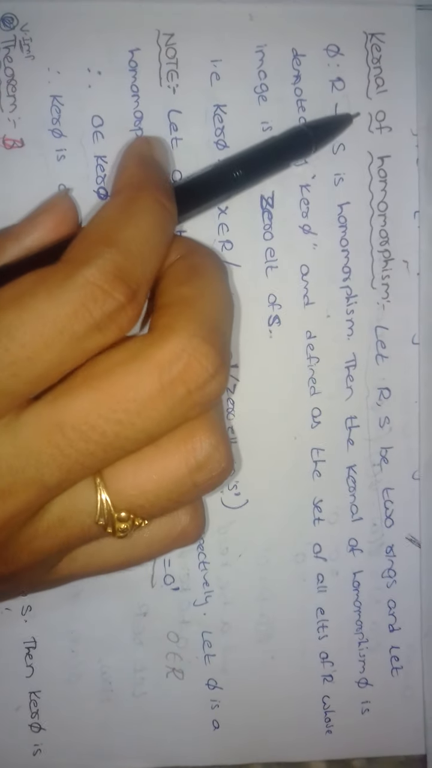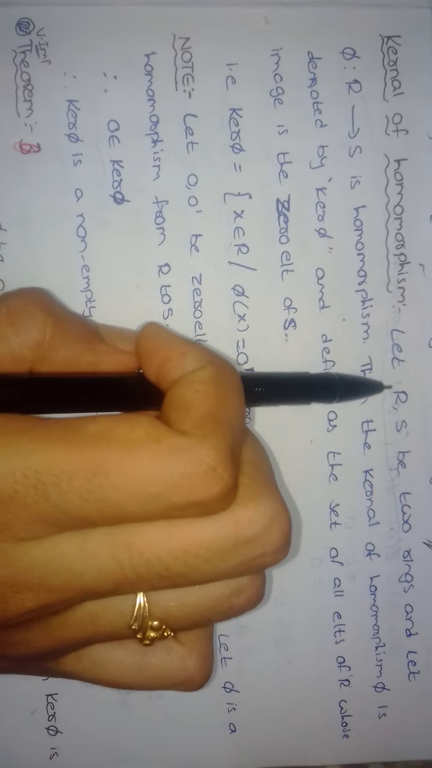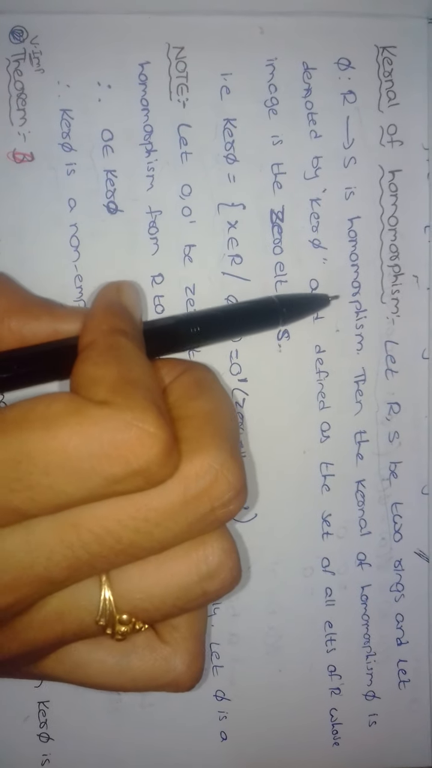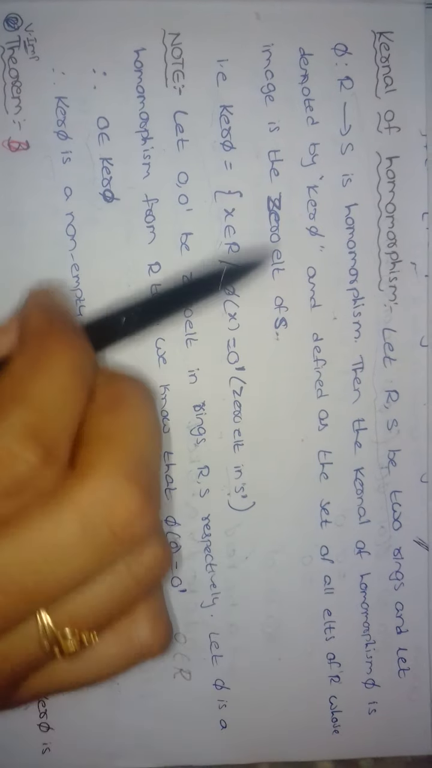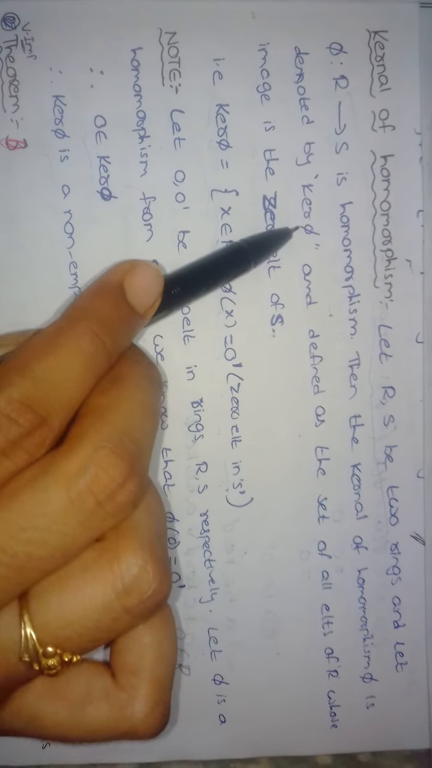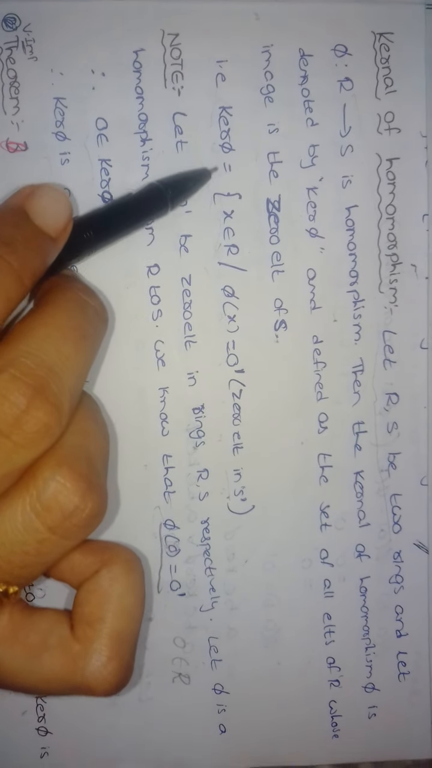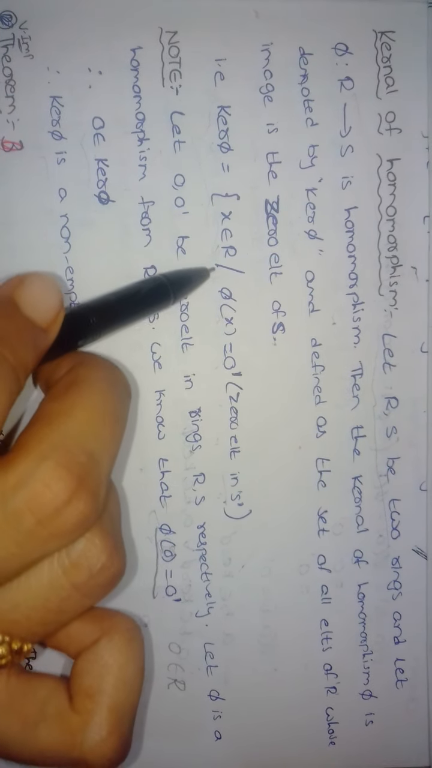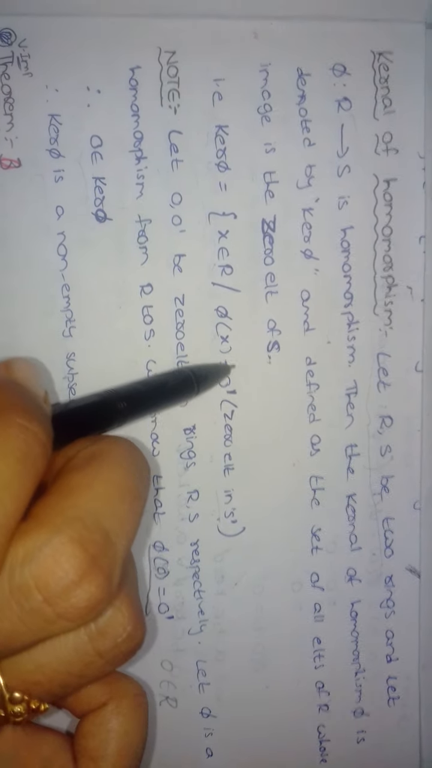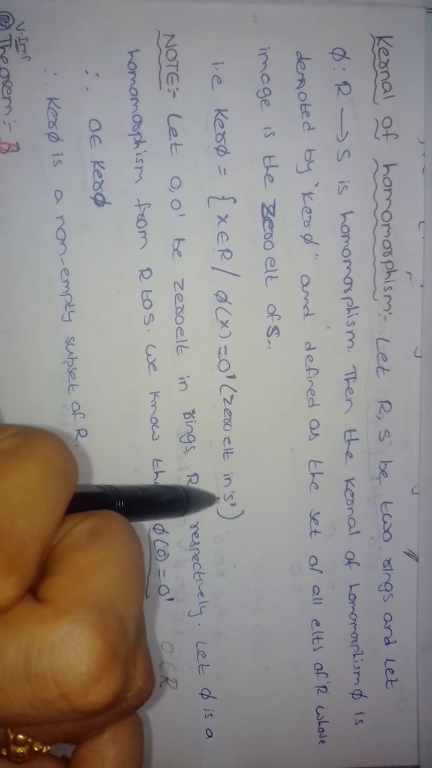Next, the definition of kernel of homomorphism. Let R, S be two rings and let pi mapping from R to S be a homomorphism. Then the kernel of homomorphism pi is denoted by kernel pi and it is defined in set form like this: kernel pi equals x belongs to R such that pi of x equals 0', where 0' belongs to S.